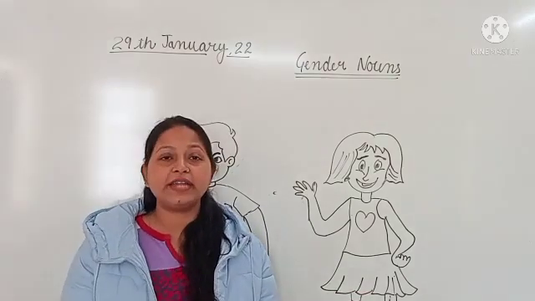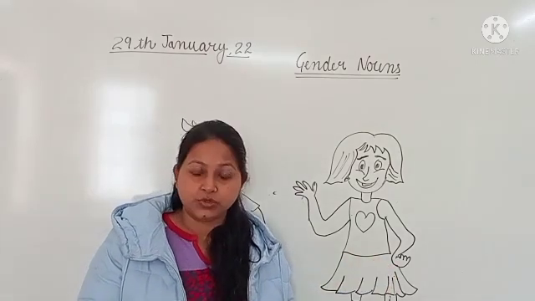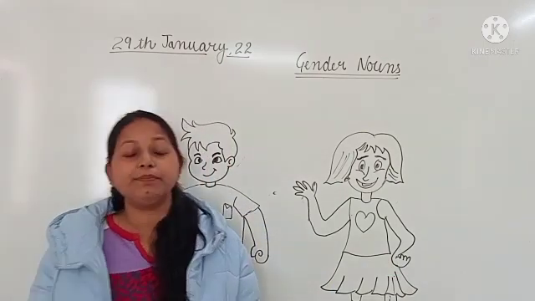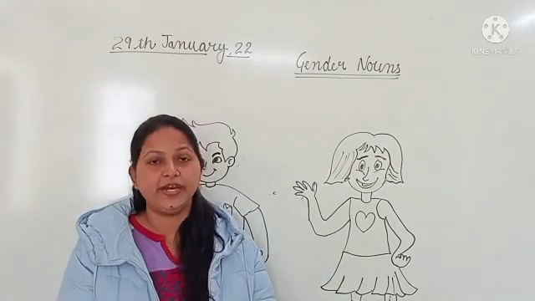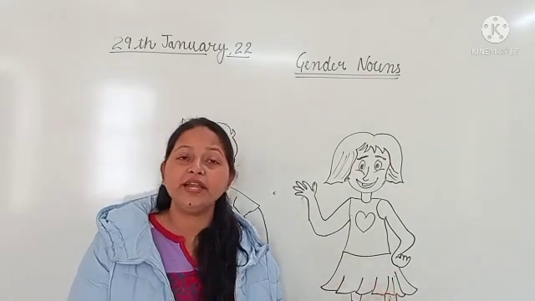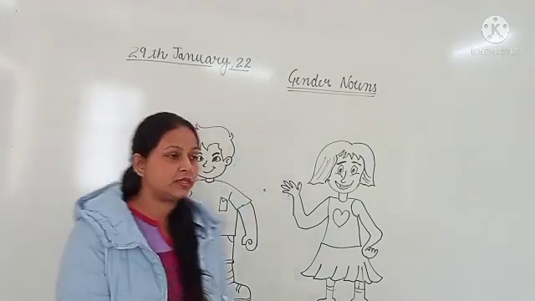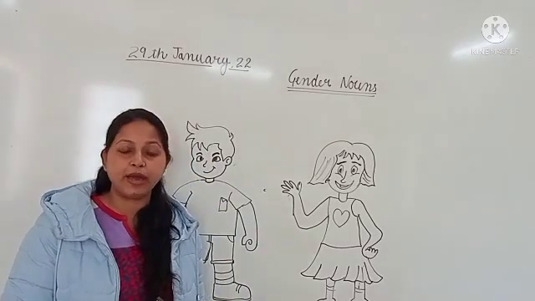When a word tells us that a person is male or female, it is telling us the gender of that person or living thing. I have told you about two genders: first is male and second is female, masculine and feminine.